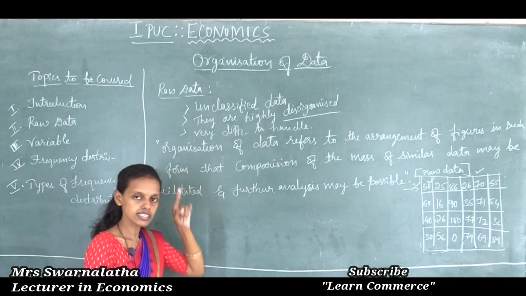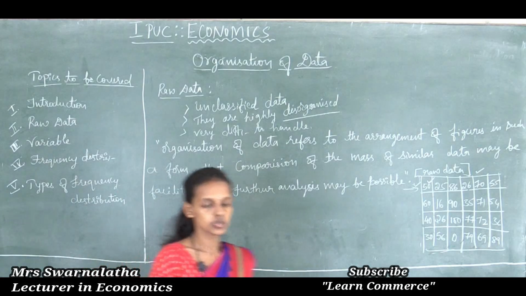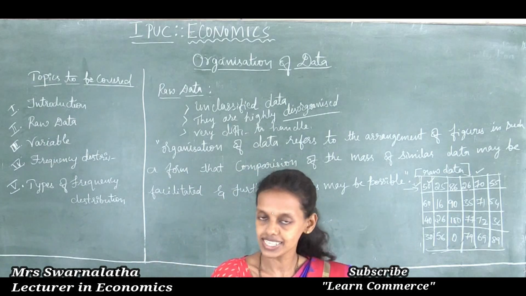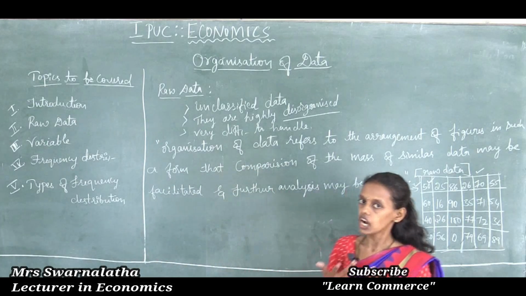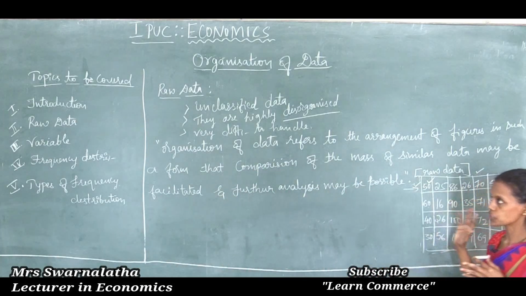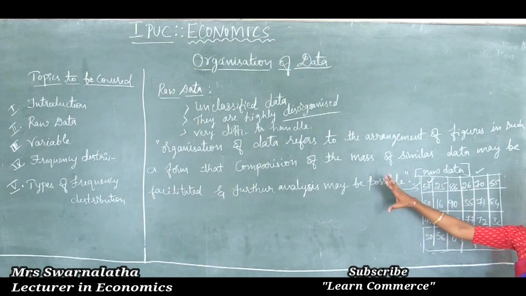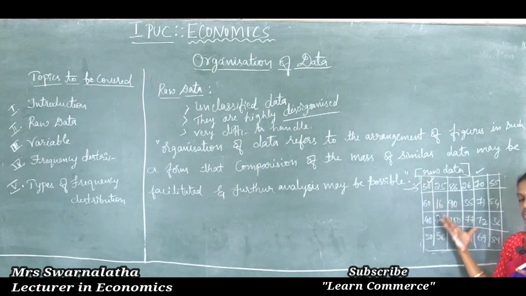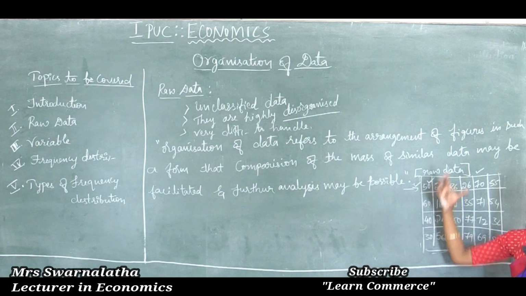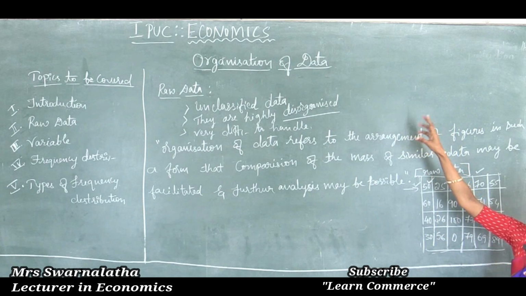So it is necessary to bring order to such raw data in either ascending or descending order. To make a proper conclusion to our particular problem, it is necessary to bring order to this raw data. A proper arrangement is required, that is, through the organization of data.